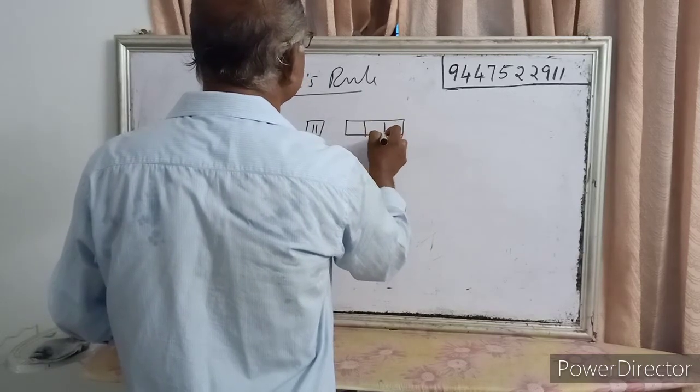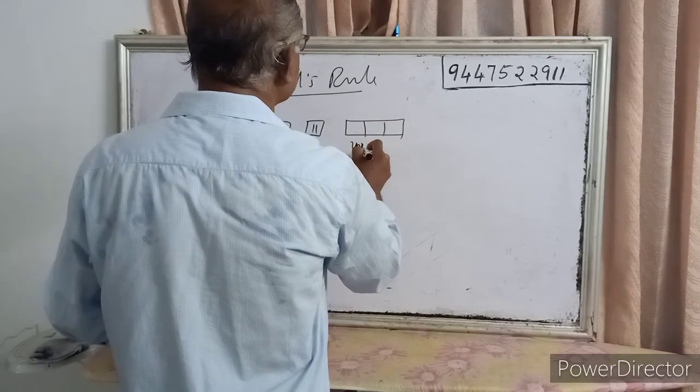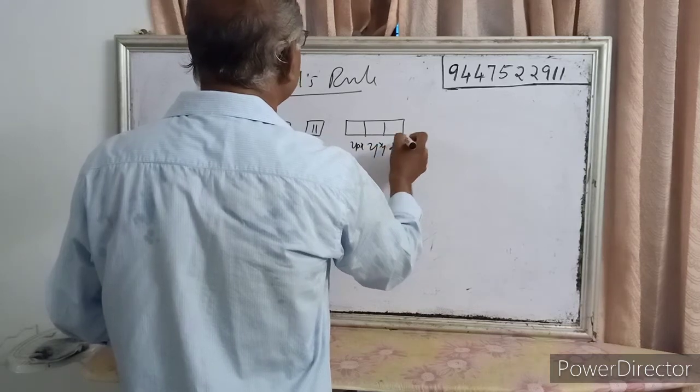There are three orbitals for 2p: 2px, 2py and 2pz.